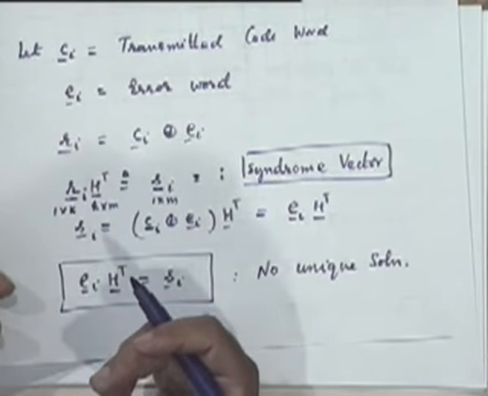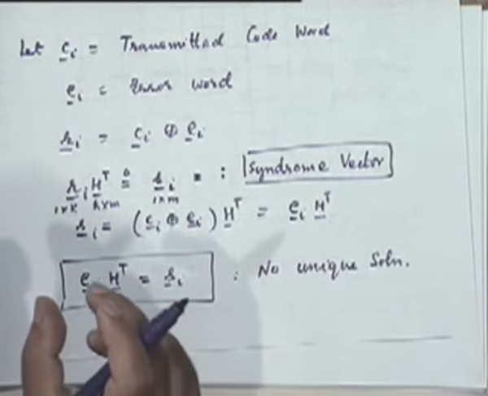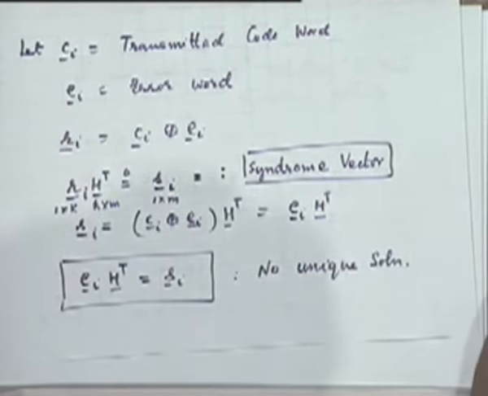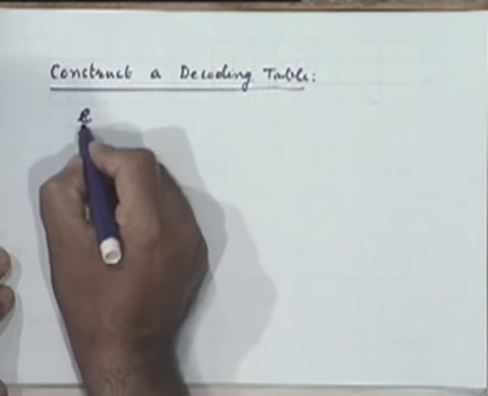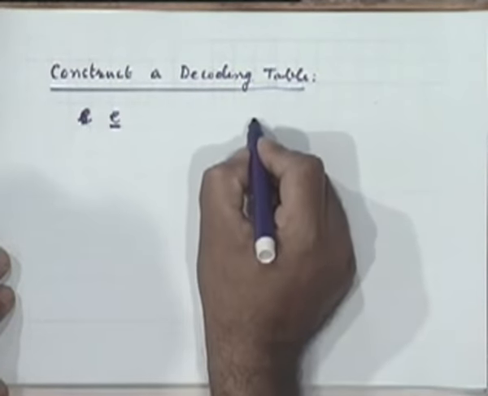Therefore, if I want a unique decoding procedure, that is, for one syndrome vector one unique error pattern associated with it, then how many error patterns can I possibly take care of? Only 2 to the power m, one corresponding to each different syndrome vector. Therefore, the procedure consists of going through a mapping or a table construction in which with every possible syndrome vector you associate a corresponding error vector. And obviously the error vector should be such that it is the minimum weight error vector corresponding to that syndrome.